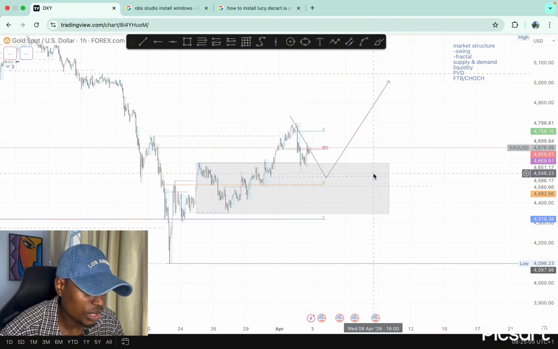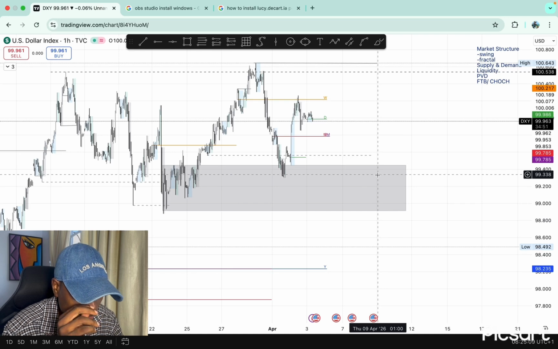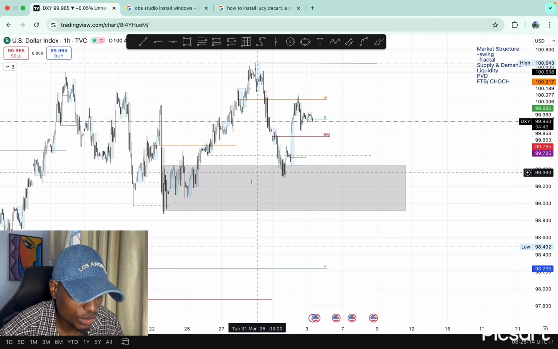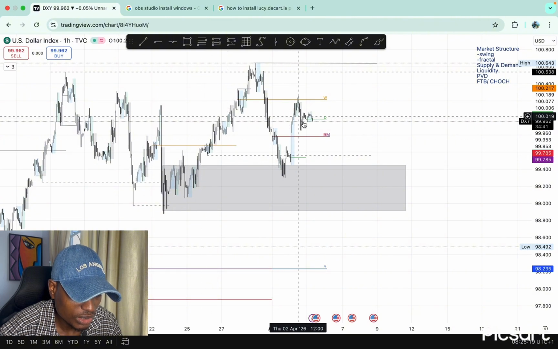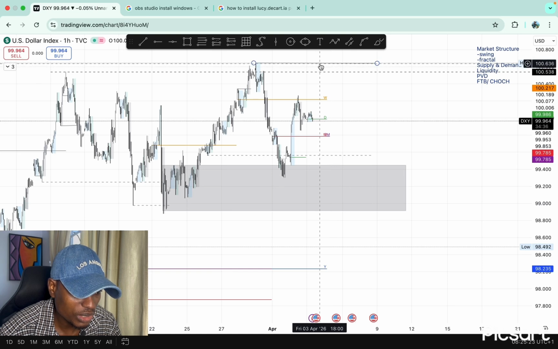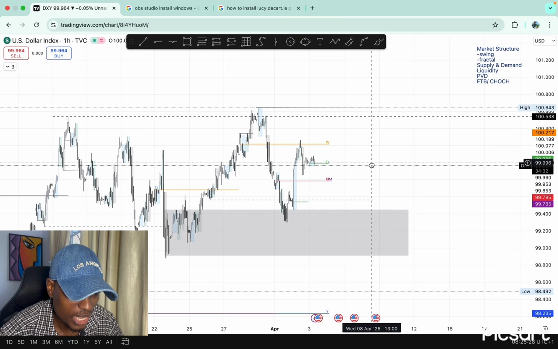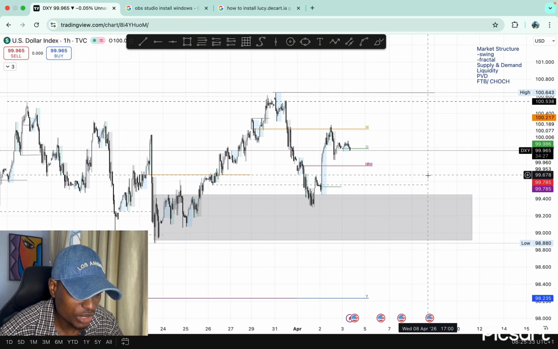The next pair I'll be looking at today is the US dollar index, which is DXY. DXY is also rejecting a demand zone. As of yesterday, we had a liquidity sweep and structure shift, and from there we started seeing more highs. So I'm expecting more highs on DXY. I'm expecting DXY to take out this swing high, and then from there we'll create a new swing high for price to continue with the uptrend. Obviously, we're still trending up.